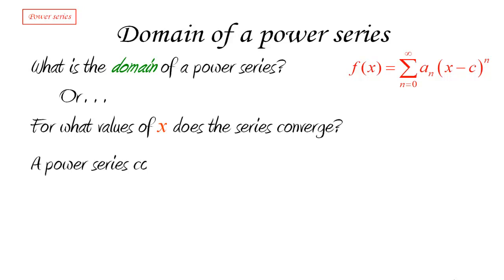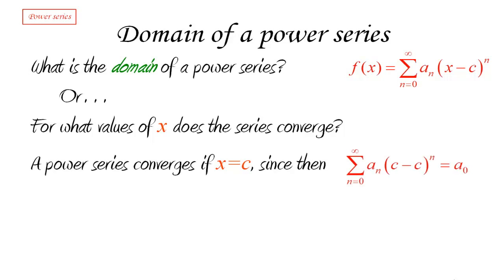Now, we can see quite easily that a power series always converges if x is equal to c, right? Because if x is equal to c, what does the power series end up being? Well, all the powers of x minus c are just 0. The only one that is going to be left is a0, if we assume that 0 to the power 0 is equal to 1, which is an assumption that we will be making in the context of power series. Okay. So in that situation, the series is definitely going to converge.